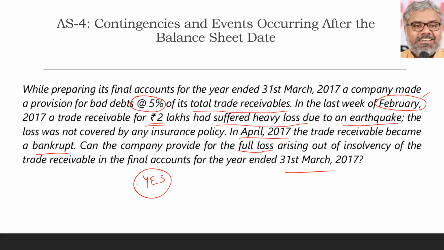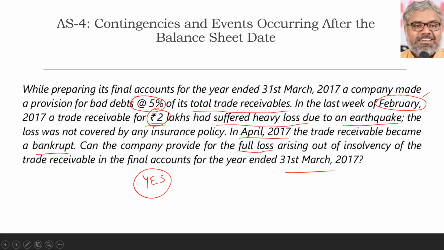We may not know that. We came to know later. That means the evidence related to him becoming bankrupt came later. That means it is an adjusting event. Hence, the company should provide for the entire loss, whatever it is, the 2 lakhs rupees, while preparing the financial statements for the year ended 31st March 2017. That should be the conclusion.